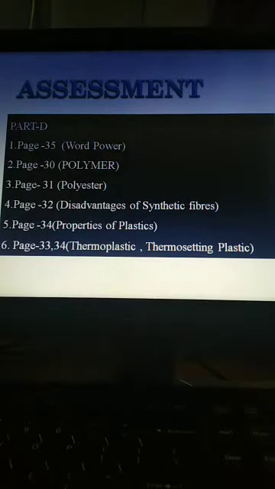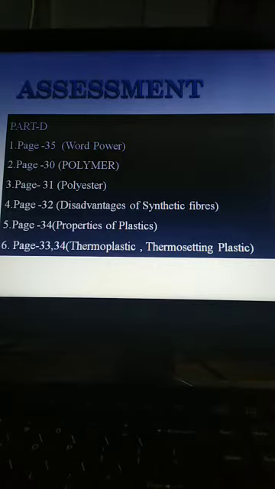Answer each of the following questions in a few sentences. First question, differentiate between a polymer and a monomer. It is given in page number 35 in word power. You can see second point, monomer, a small molecule that can be bonded to other molecule of the same type to form a polymer. Polymer is also given in the word power as the sixth point. Polymer, a large molecule formed by the combination of many smaller molecules of the same type.